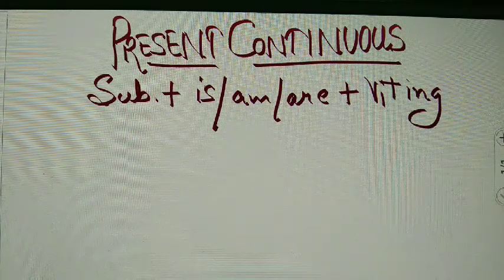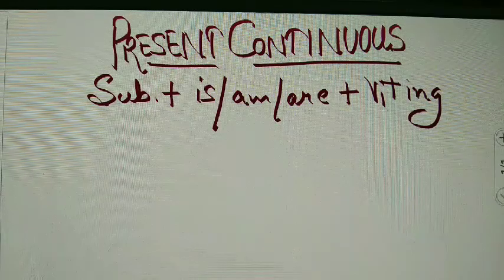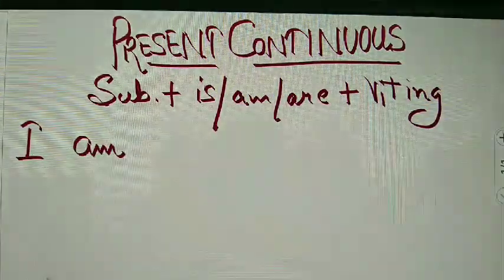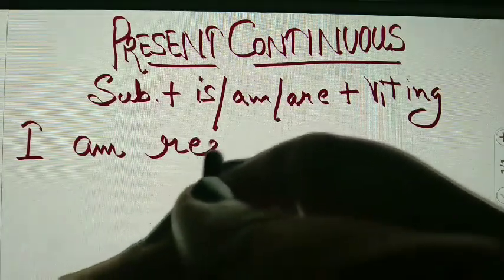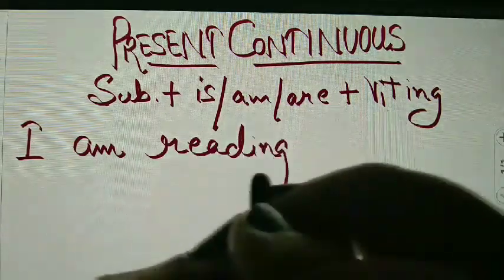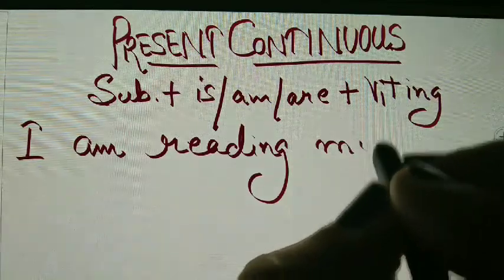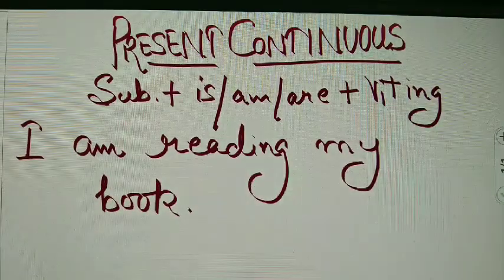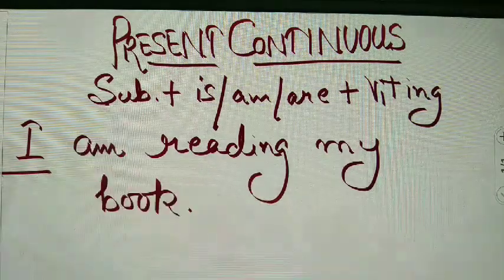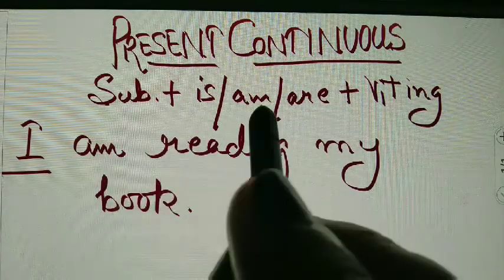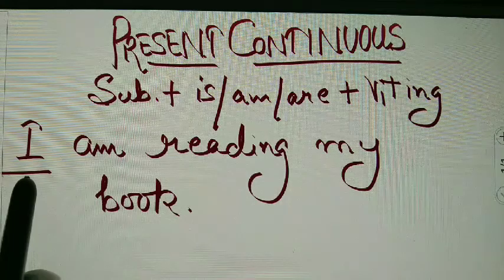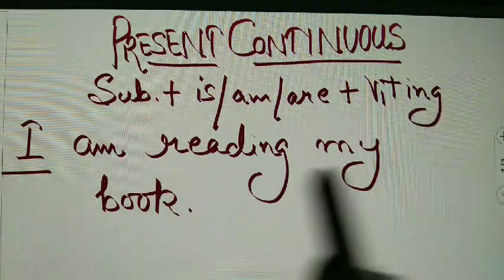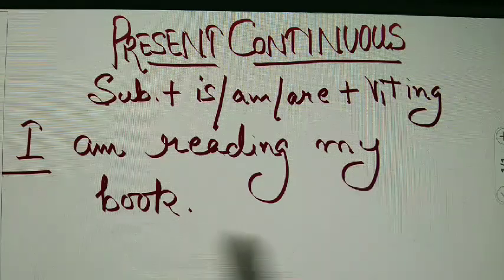Those are called present continuous tense. Like I am reading my book. I is subject. Then we have to use is, am, are according to the subject. V1, here I am using read plus ing and then further.